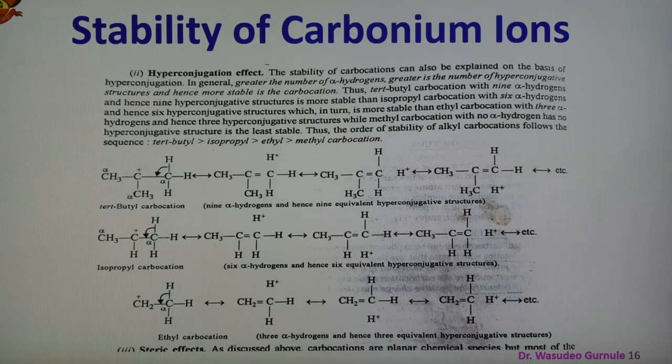So these two are the important points: the stability of the carbonium ion can be explained on the basis of the inductive effect and hyperconjugation effect. Here different structures have been shown in this case. So the stability of the carbonium ion can be explained on the basis of this hyperconjugation effect and the inductive effect.